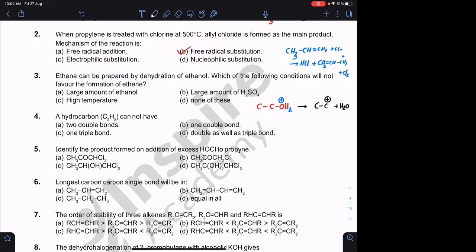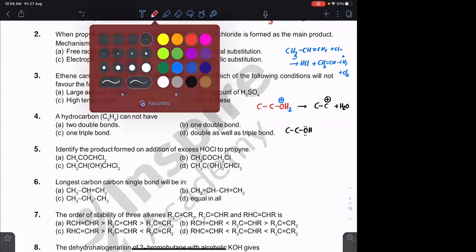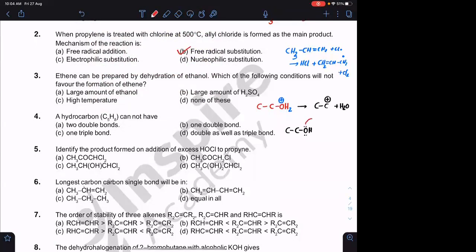Agreed? Now in the system, if you are having excess amount of ethanol, ये oxygen के ऊपर जो lone pair है, that lone pair will go and attack on this particular carbocation, which will lead to the formation of an ether.